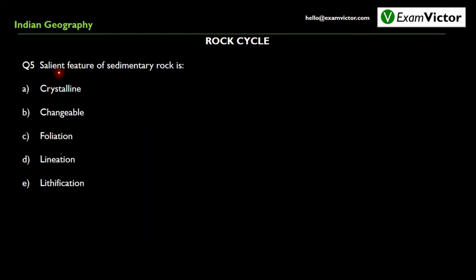Question number 5. The salient feature of sedimentary rock is option A, crystalline, which is not true. Option B, changeable, which is not specific to one kind of rock. Option C, foliation, which is not true because we've already discussed that foliation and lineation both are salient features of metamorphic rocks. Option D, lithification, which is the conversion of sediments into sedimentary rocks, and hence lithification is the salient feature of sedimentary rocks. Option E, lithification.